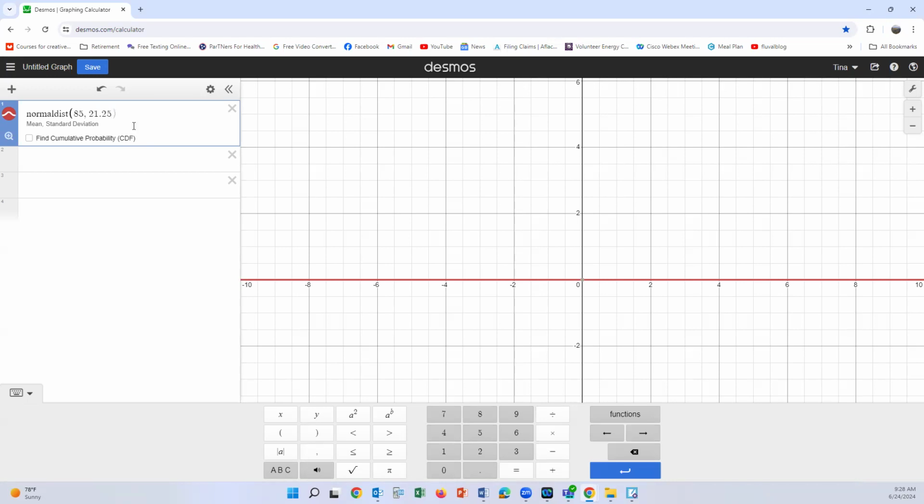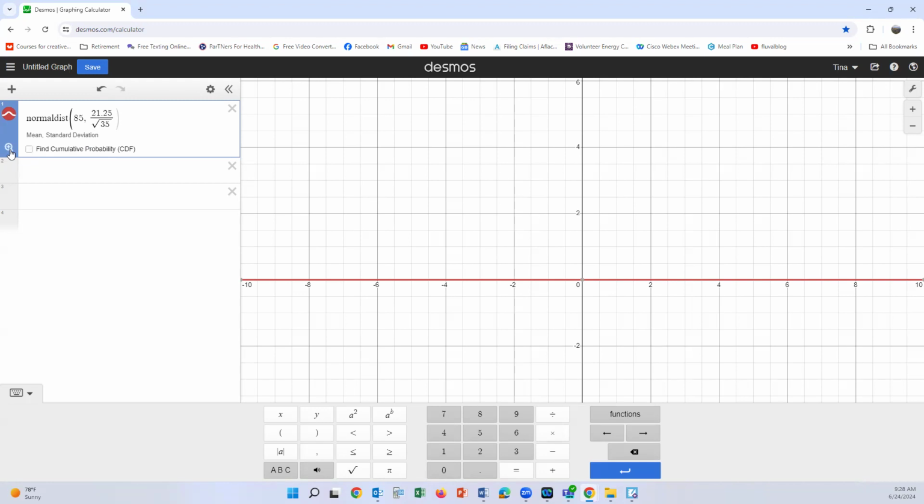Before, it was dividing the 85 also. So then I hit my square root and 35. There we go, and now it's working. Notice how if it doesn't work, it'll give you an exclamation point. So normal distribution, we have 85, comma, and then 21.25 divided by the square root of 35.